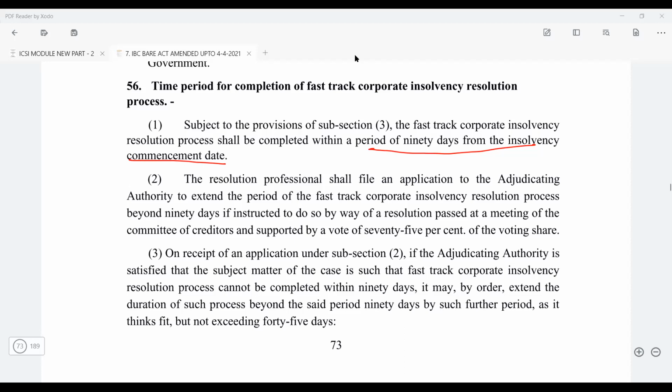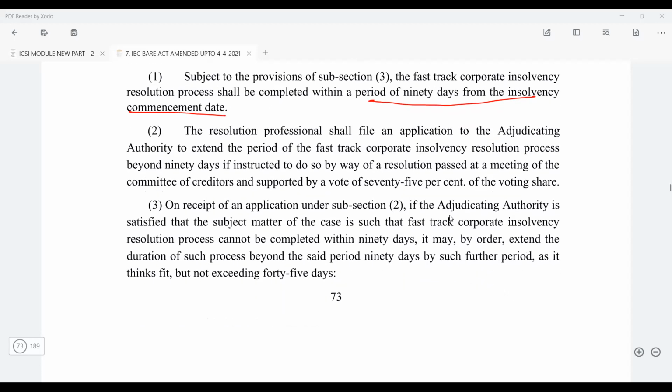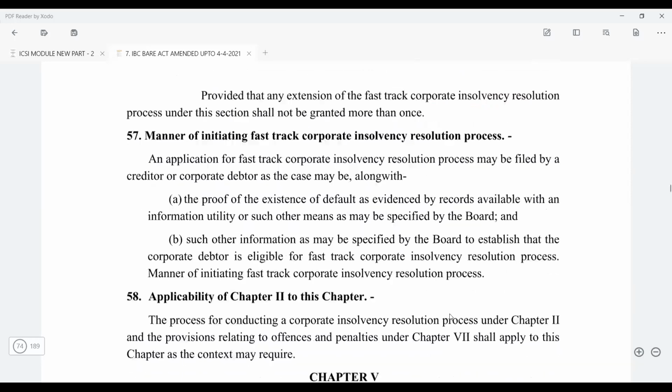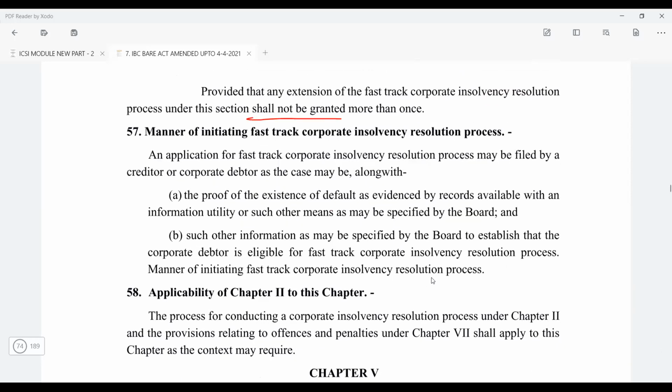Okay. So next, the resolution professional will file the application to the adjudicating authority to extend this time period beyond 90 days. It can be done, but by 45 days, and this should be supported by 75% of the voting share. So here it is still 75%. Now on the receipt of this application, the adjudicating authority may grant it, and this will not exceed 45 days. It shall not be granted more than once.